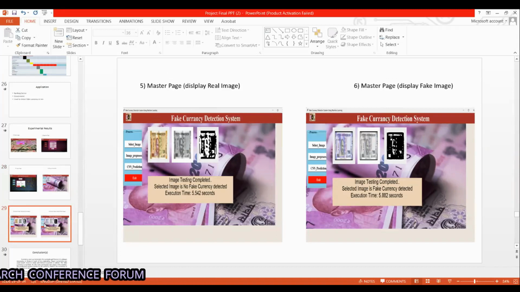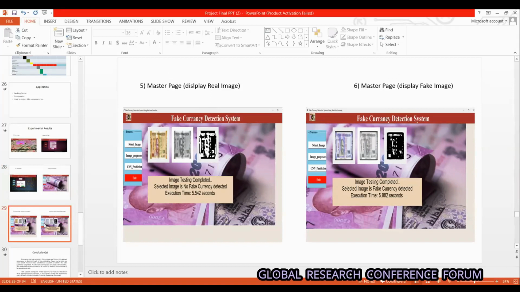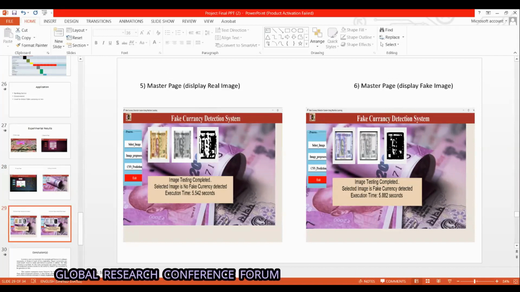The initial time for the execution is a bit more due to the transaction speed. But after the successful transaction of the first image, the execution time decreases.